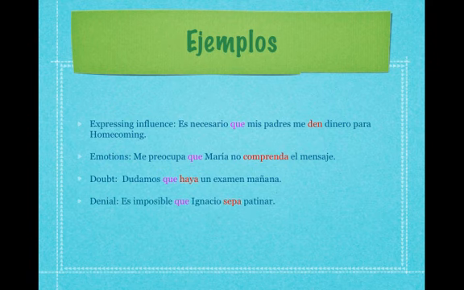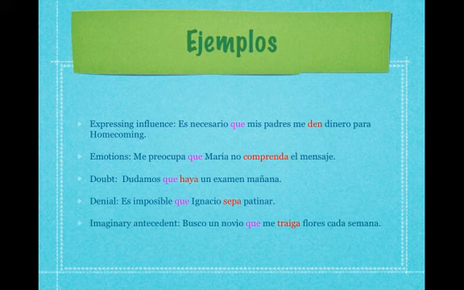For denial, es imposible que Ignacio sepa patinar. So you have es imposible as your independent clause, the "que" divides the sentence, and the sepa in red is your verb in the subjunctive. For an imaginary antecedent or an imaginary person, as I mentioned before, busco un novio que me traiga flores cada semana. So you have your busco un novio as the independent clause, the "que" that divides the sentence, and the traiga is the verb in the dependent clause, and it is in the subjunctive.